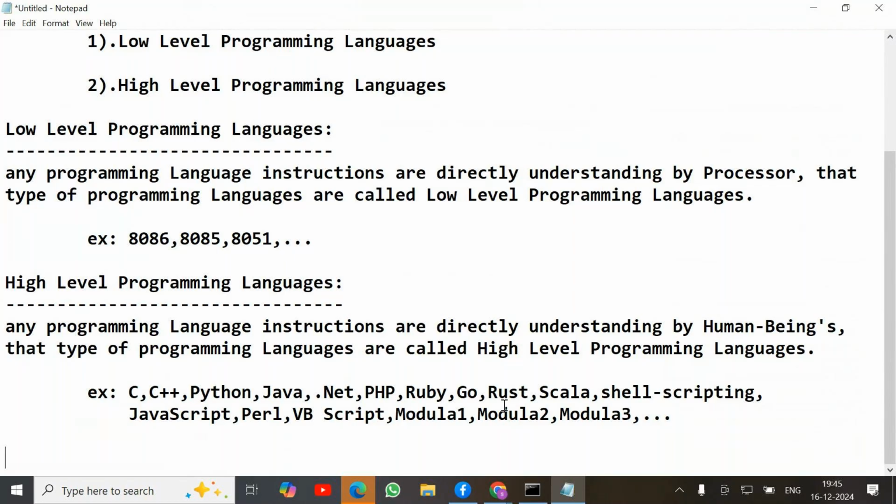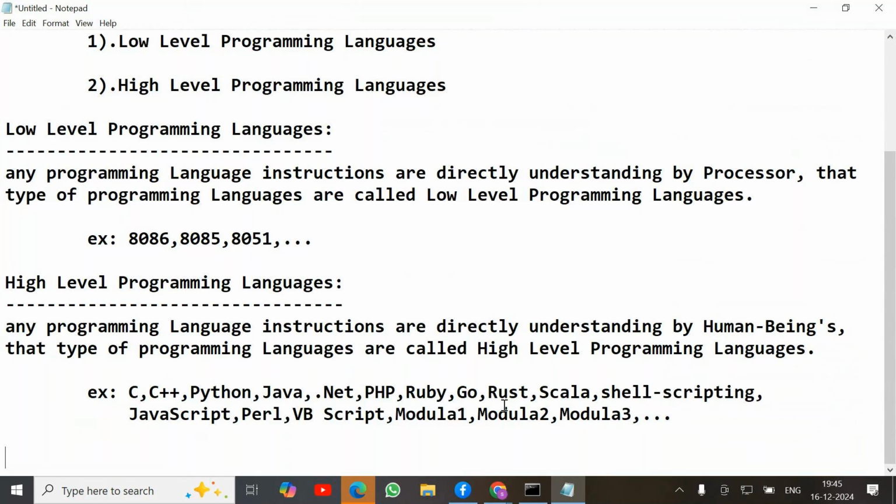Converting low level instructions to binary is an internal process of the processor. The processor takes low level instructions as input, and internally the assembler converts them to binary, zeros and ones.